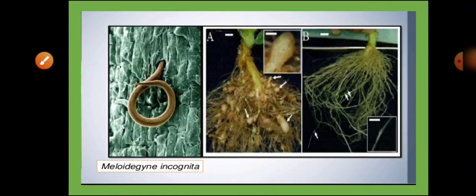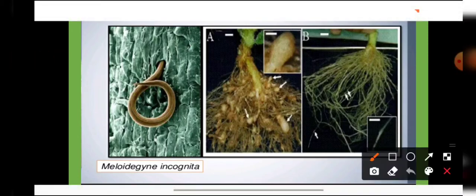So students, this diagram is shown. In this diagram we are seeing how the nematode attacks the plants, and whenever it attacks the plants, see how the roots have been infested by these nematodes. There is swelling in the roots and these roots are not able to perform the function of absorption of water and minerals from the soil, so there is a sharp reduction in the yield.